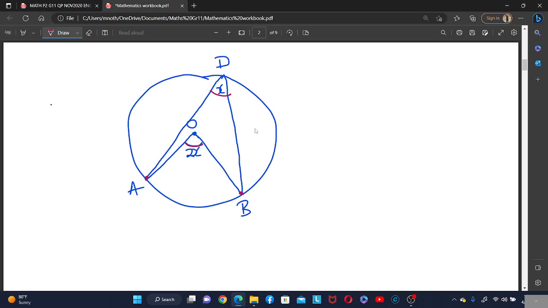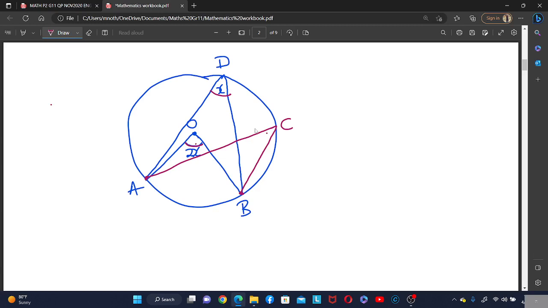It can be anywhere in the circumference, but as long as they are created by the same points, we can say that the angle in the center is 2 times the angle in the circumference. They can be anywhere in the circumference. Even if it is here, let's say it's here, this is C. So this is the angle in the circumference, this one is the angle in the center.